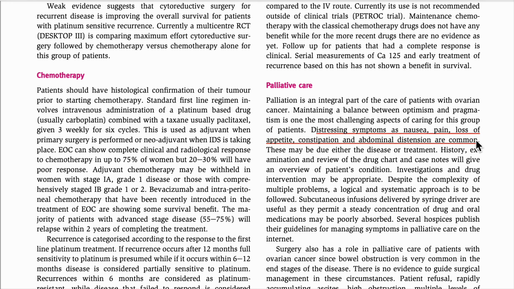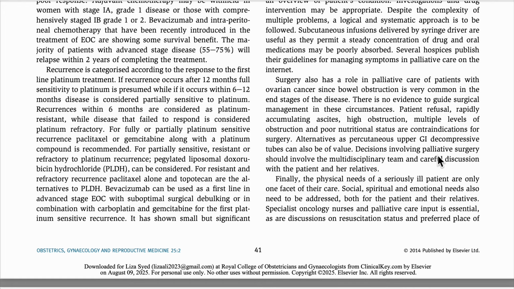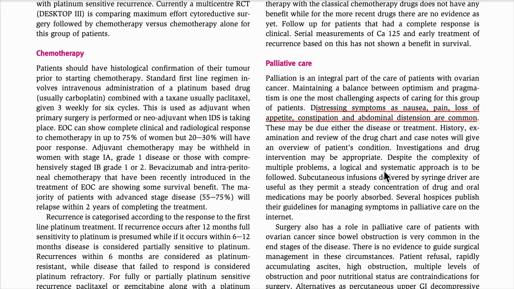These we have to treat according to the palliation. Okay, the psychological treatment we have to give, this is very important here. And okay, we finish this topic.